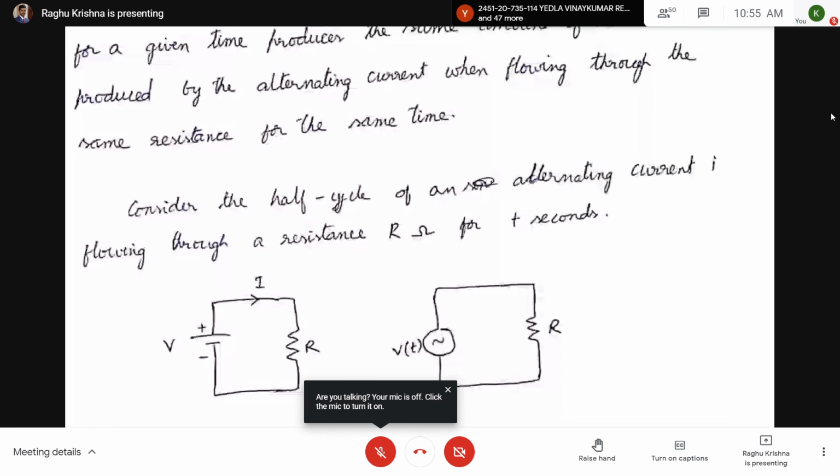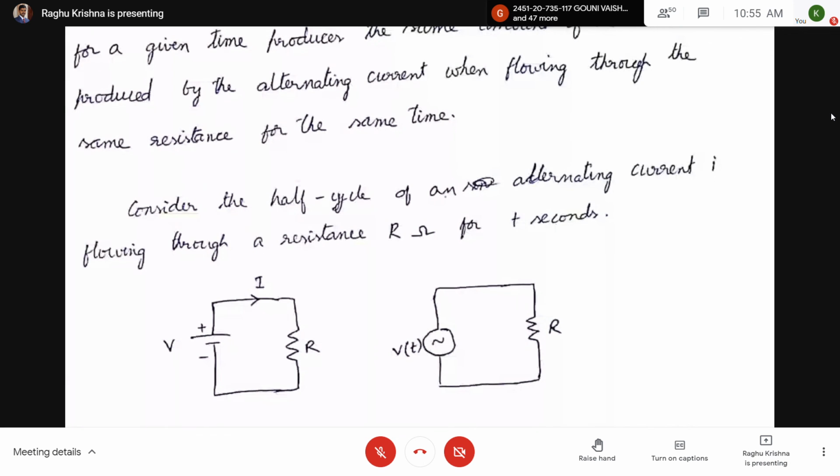Next, consider the half cycle of an alternating current I flowing through a resistor R ohms for t seconds.